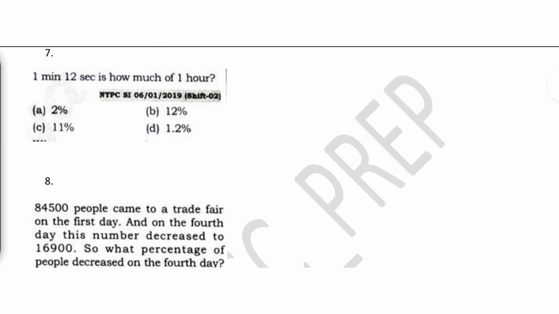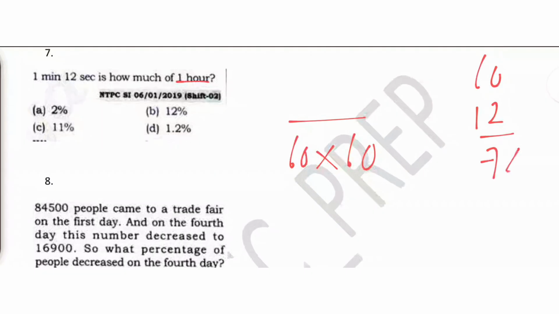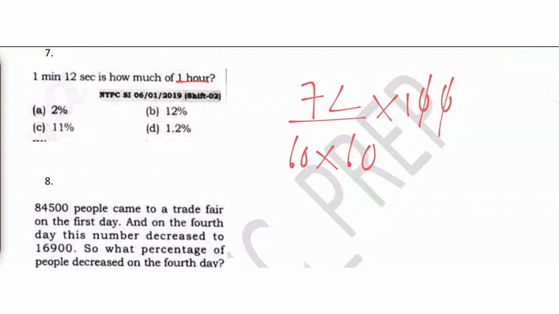We move to the next question. 1 minute is how much of 1 hour? See, of 1 hour means we will have this 1 hour in the denominator. What is 1 hour? 60 minutes. What is 60 minutes? 3600 seconds. So we have converted 1 hour into seconds. 1 minute 12 second is how much? 1 minute is 60 second plus 12 second, which is 72 second. This is 72 second, into 100. This and this get cancelled. 36 2s are 72, so therefore 2%.